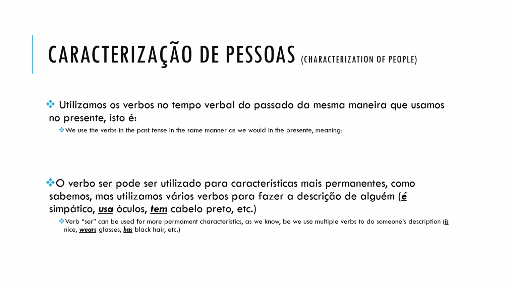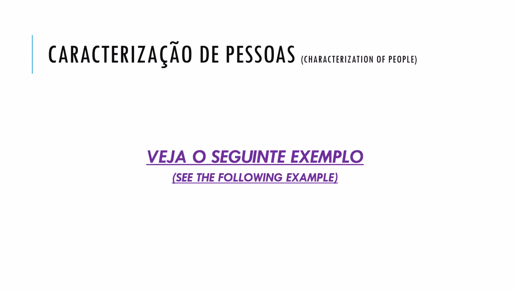And we are not here just talking about psychological description, but also physical description of the person. So we are going to talk about hair, for example, hair, nose, mouth, and also, for example, clothes. And in that sense, you also need to use verbs like usar e ter. So see the following example of how we can build a characterization of someone first.